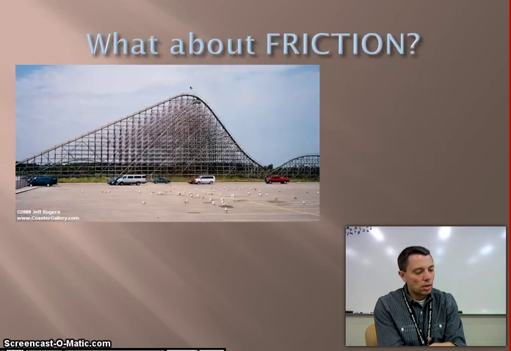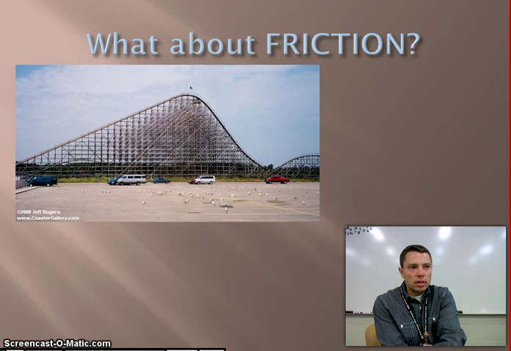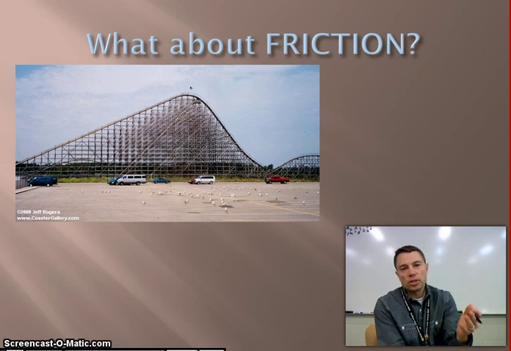All right. So now we know that we don't get 100% of the energy conserved in an ideal sense, because there are little ways that energy can escape us. And the main way that energy seems to escape us is whenever we have friction involved. And so what does happen when we look at friction? You can even look at it with any of the simple machines that we looked at.